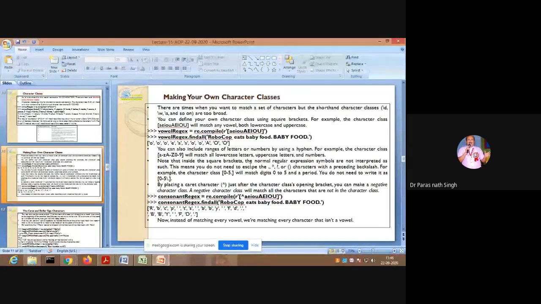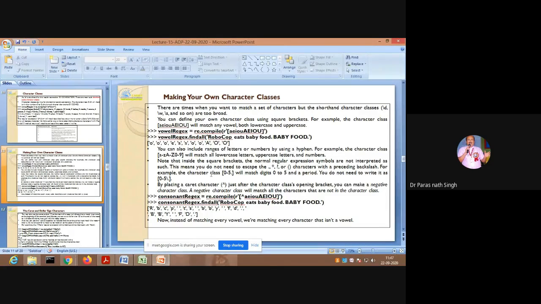Inside the square brackets, the normal regular expression symbols are not interpreted as such. This means you do not need to escape them inside the square brackets. If within the square brackets we write asterisk, question mark, these metacharacters, or even the parentheses, which normally are required to be escaped by a backslash, there is no need. So again I repeat, inside the square brackets, the normal regular expression symbols are not interpreted as such.